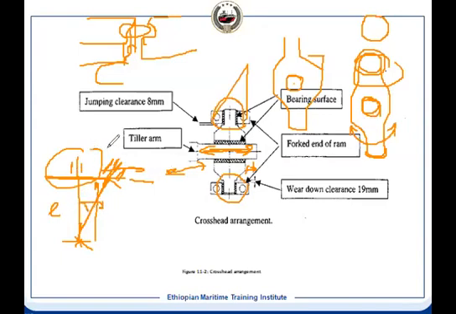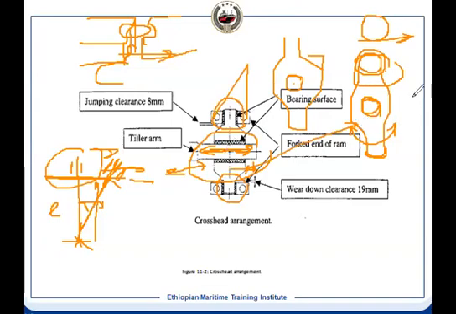So when it is moving this way, what is happening? The tiller arm is moving because your ram is moving. Your pin is moving linearly. At the same time, this pin will have an angular motion because of the tiller arm. The tiller arm has entered into this. This is the pin I had drawn here at a different angle.